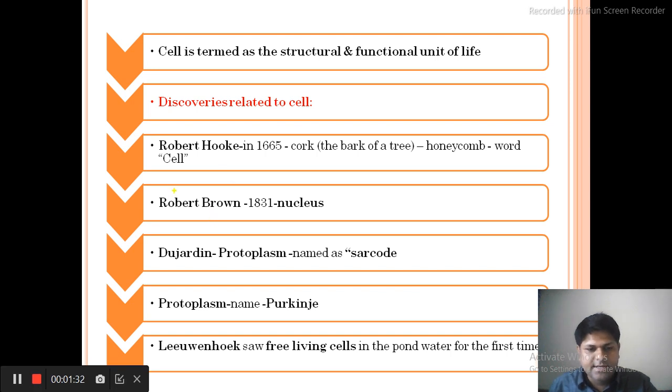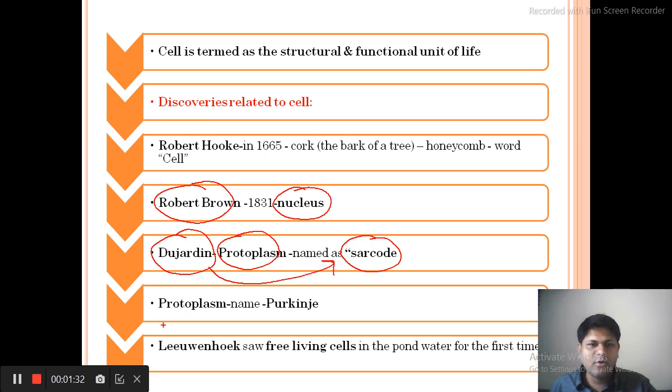Then here comes the scientist Robert Brown. Robert Brown discovered the nucleus. The next scientist is Dujardin. Dujardin discovered protoplasm. What is protoplasm? It is the liquid inside the cell. But do remember that Dujardin named it sarcode, so we should say that Dujardin actually discovered sarcode, not protoplasm. The word protoplasm was given by the scientist Purkinje. To remember: P to P, Purkinje and protoplasm.